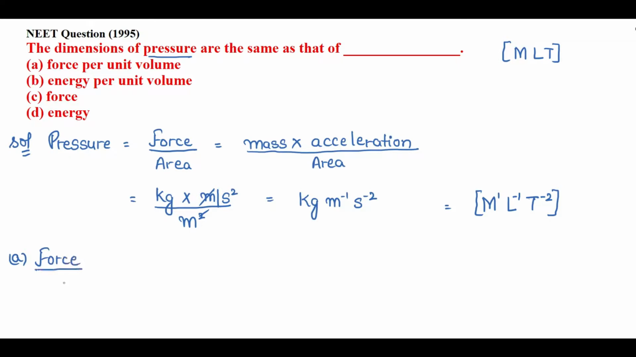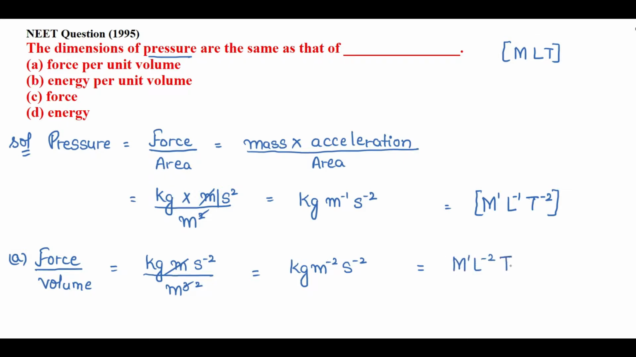So force by volume. The unit of force will be kg, meter, second inverse square, right? And the unit of volume will be meter cube. I'll cancel 1 meter with this, and the final unit will be kg, meter inverse square, second inverse square. If I express in terms of MLT, it will be M1 L minus 2 T minus 2. Now this is not the correct option.